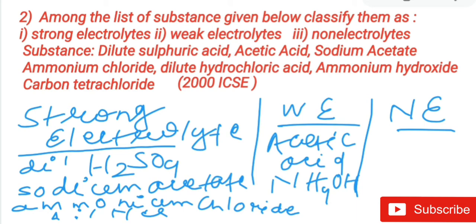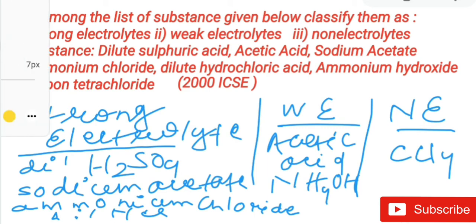Now coming to the carbon tetrachloride. Carbon tetrachloride is a non-polar covalent compound. So I'll write carbon tetrachloride in non-electrolyte. So children, what is the concept behind this question?